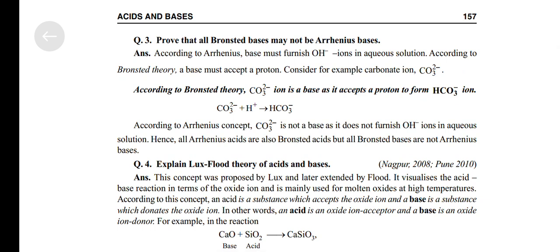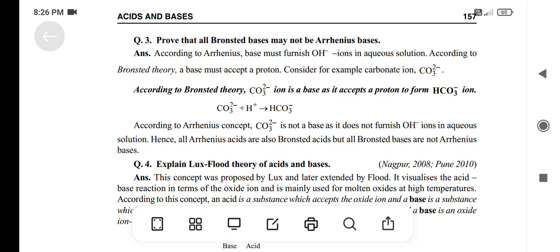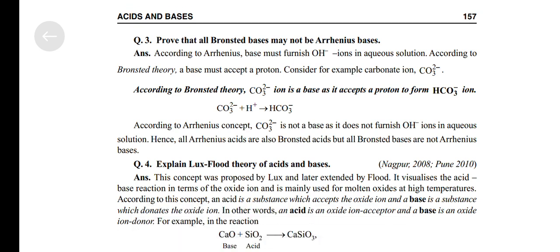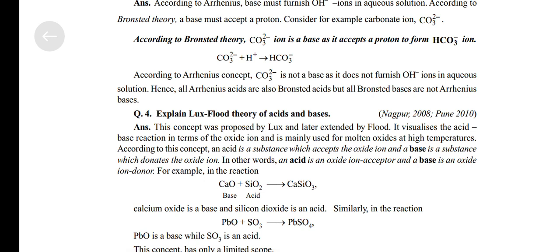Prove that all Bronsted bases may not be Arrhenius bases. According to Arrhenius, a base must furnish OH negative ions in aqueous solution. According to Bronsted theory, a base must accept a proton. Consider, for example, the carbonate ion CO3 2 negative.